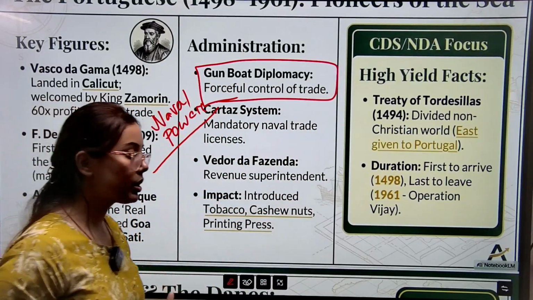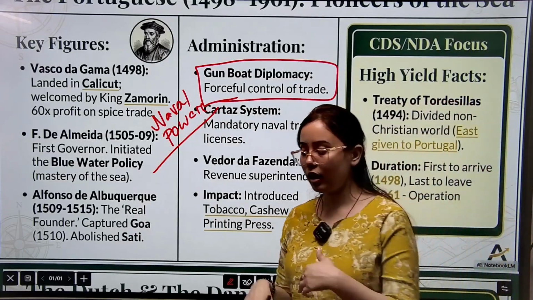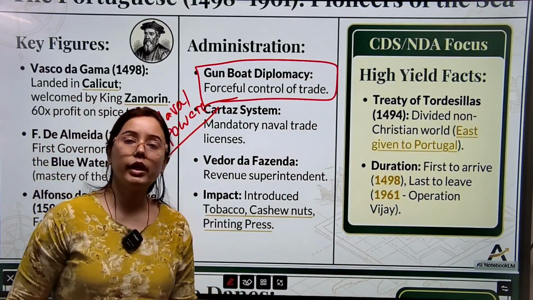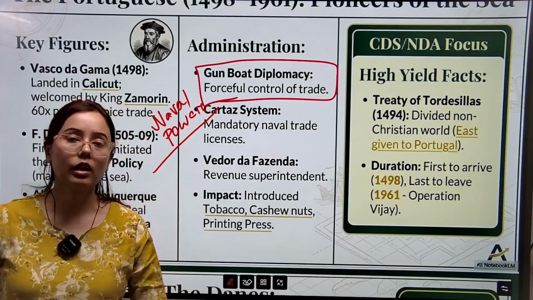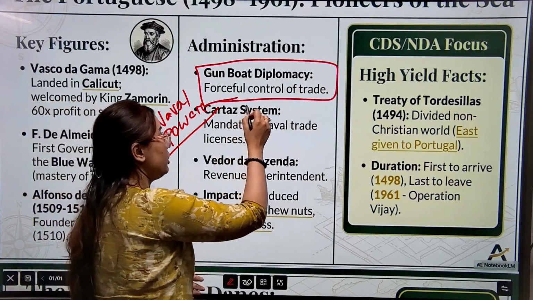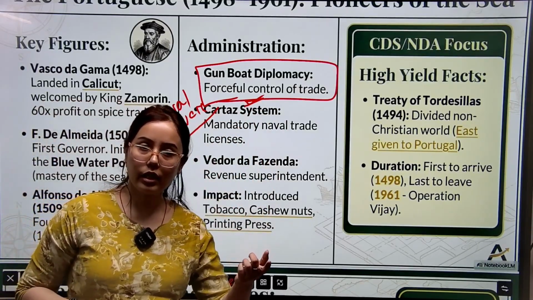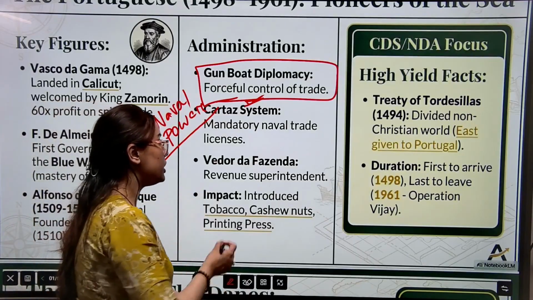Their ships were fitted with bombarding systems. So if anyone resisted their expansion in India, their areas were bombarded directly by the Portuguese. This is gunboat diplomacy, the forceful control of trade. Other people's trading stations or ports were bombarded by the Portuguese power in India.